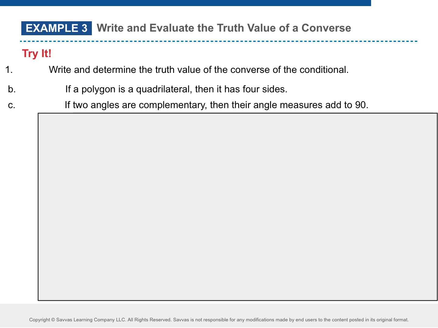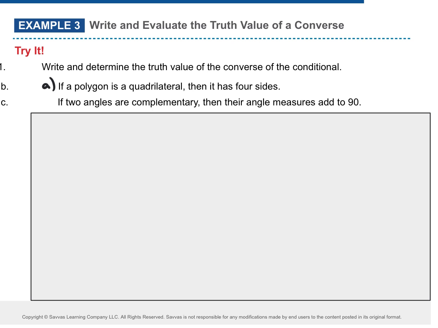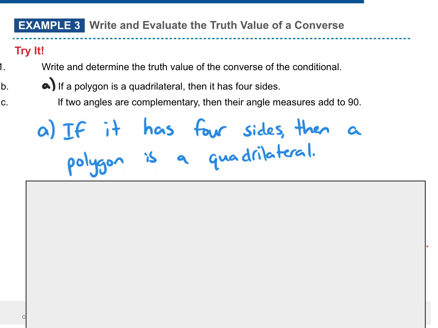On this one, part A, who wants to share their converse to that? Eli: If a polygon has 4 sides, then it is a quadrilateral. Clap once if you agree with that. Awesome. What's the truth value to that? True. Does everyone agree with true? Clap once if you agree with true. Awesome.